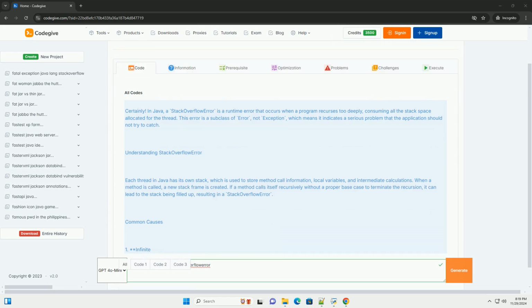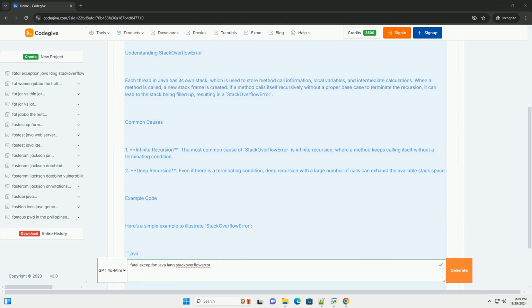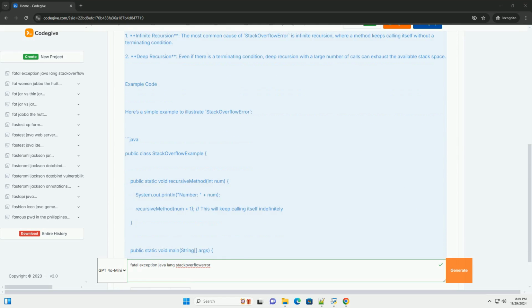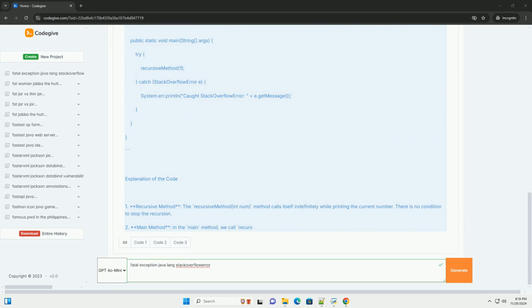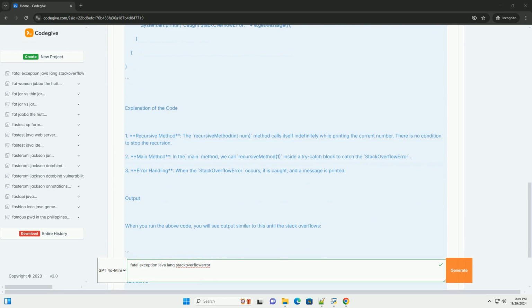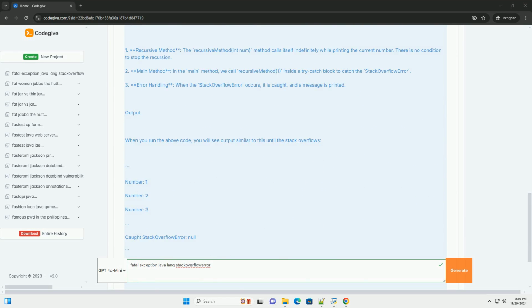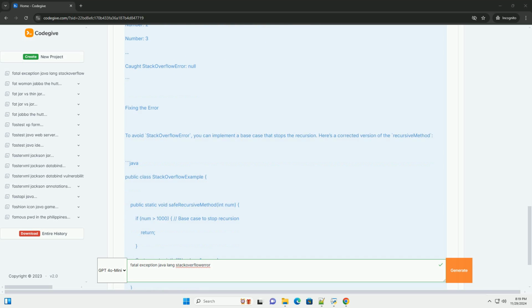Certainly. In Java, a stack overflow error is a runtime error that occurs when a program recurses too deeply, consuming all the stack space allocated for the thread. This error is a subclass of Error, not Exception, which means it indicates a serious problem that the application should not try to catch.